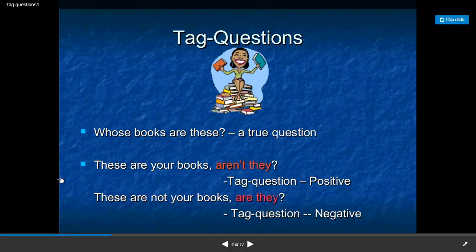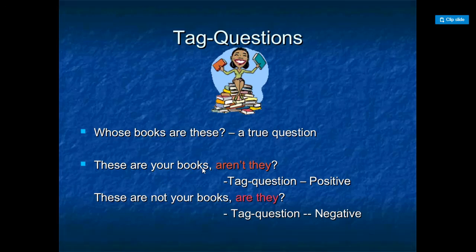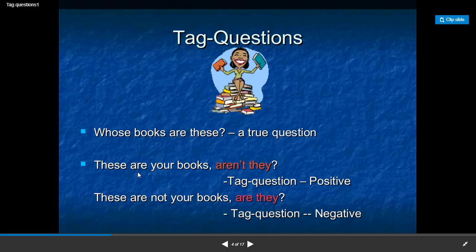In the first one, the speaker is practically certain that the books are the listener's books. So this is why he started with, these are your books, and to get a confirmation from the listener, he said, aren't they? And this is the tag question.